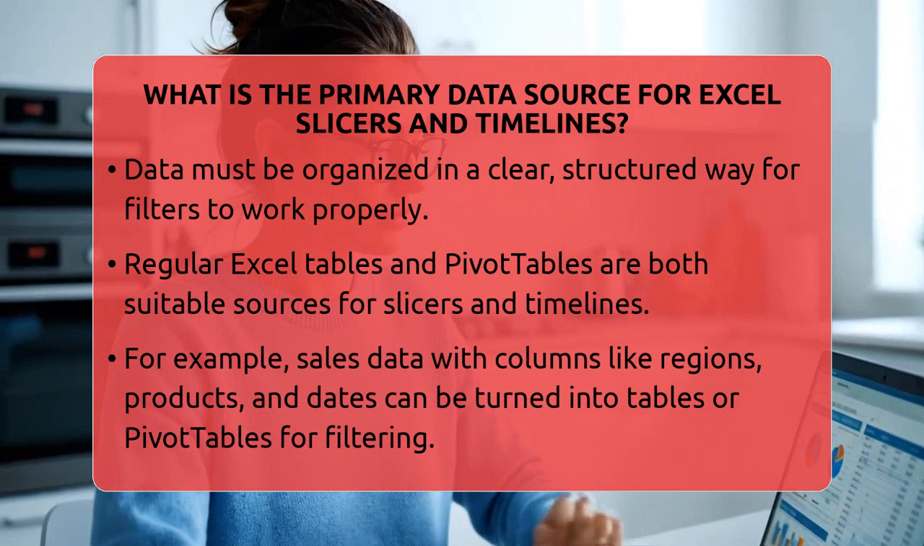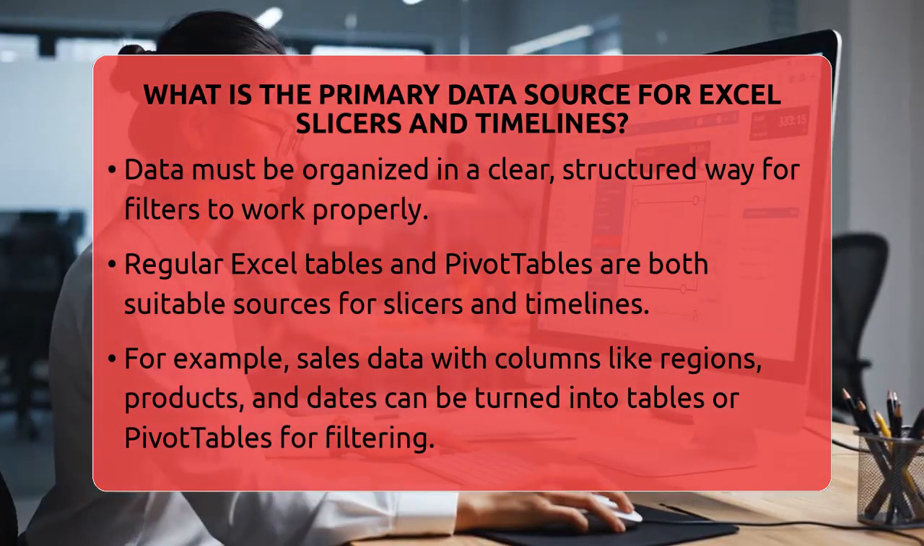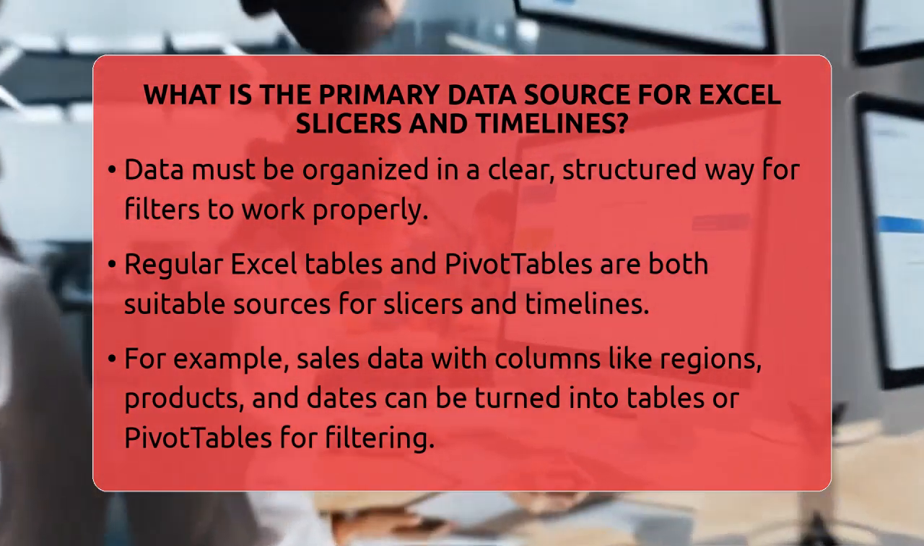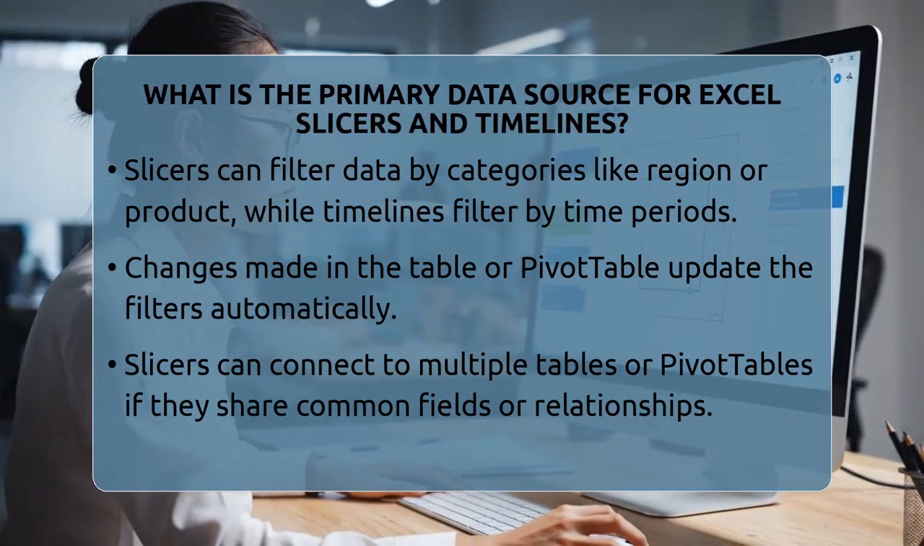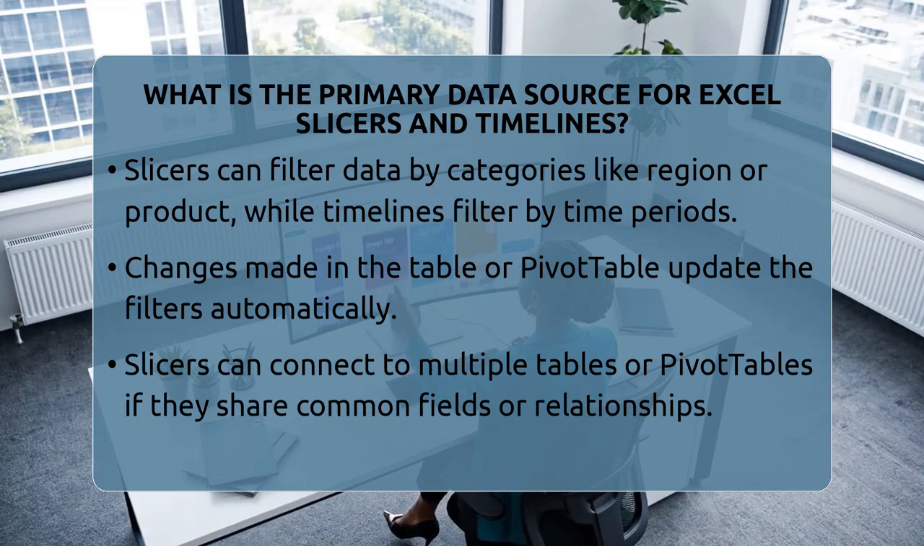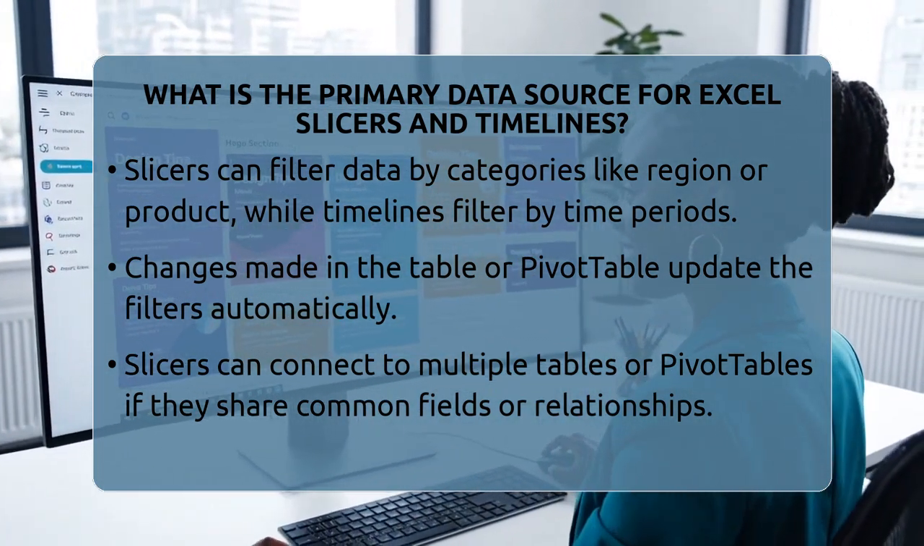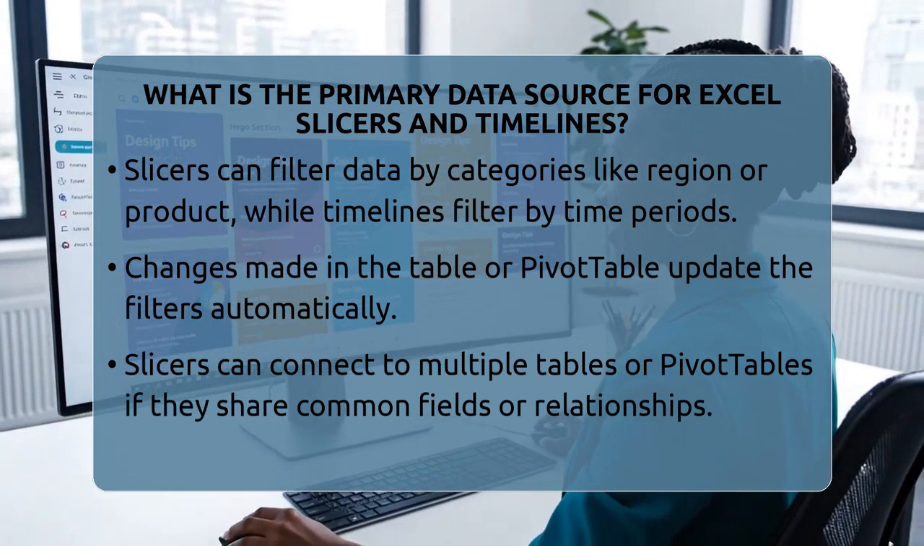For example, if you have a sales report with columns for regions, products, and dates, you can turn this into a table or pivot table. Then, inserting a slicer allows you to filter by region or product with just a click. Similarly, a timeline can help you filter sales data by specific months, quarters, or years.